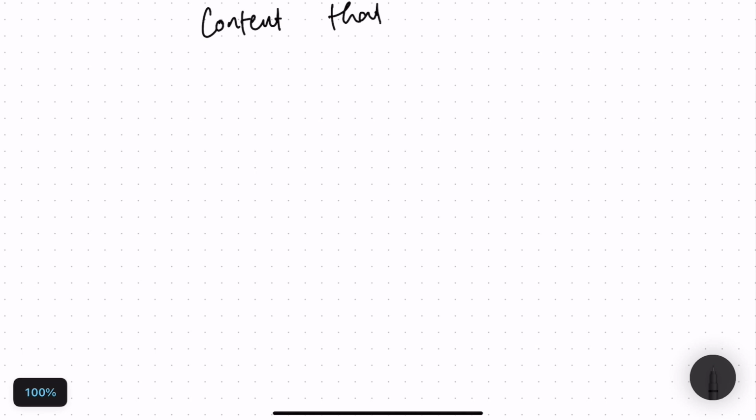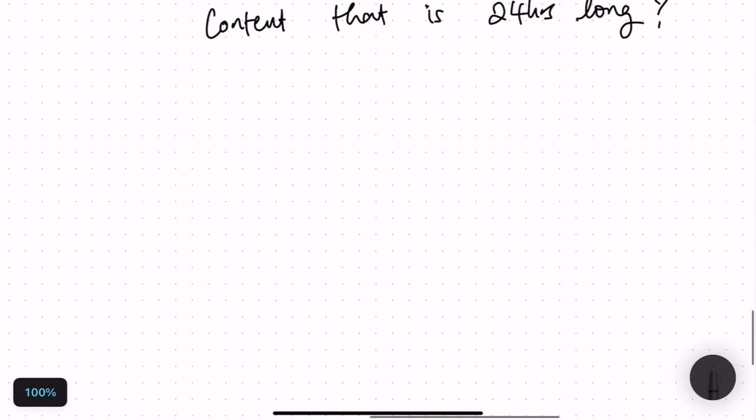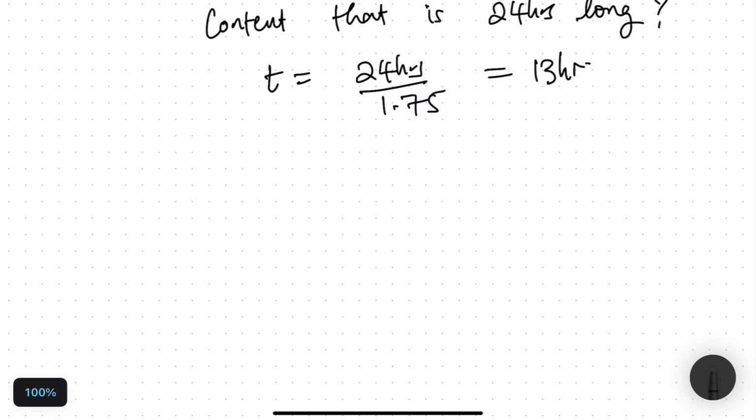Just to give you a perspective of how meaningful this can be, say you have content that is 24 hours long. I have some lectures that are 24 hours long. Not one lecture, a bunch of lectures that are 24 hours long. And if I'm watching them at a faster speed and I'm understanding what's being said, I can save myself 13, 14 hours. That's quite significant, right?